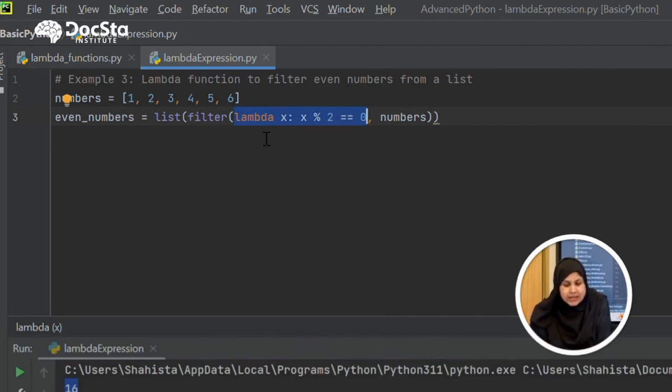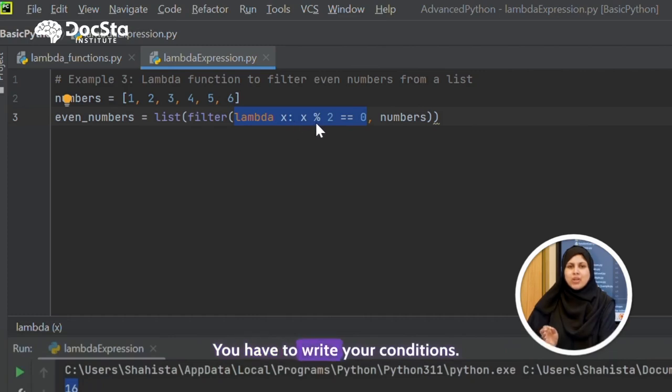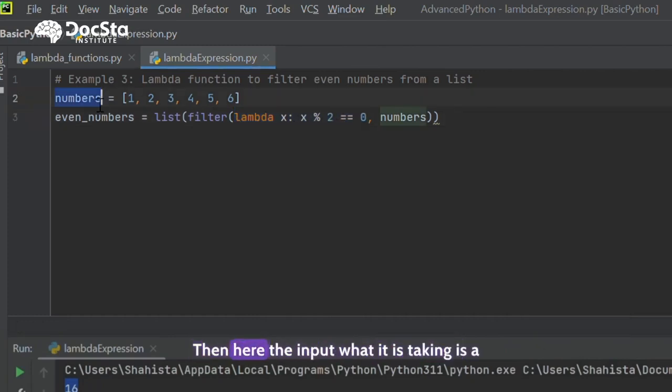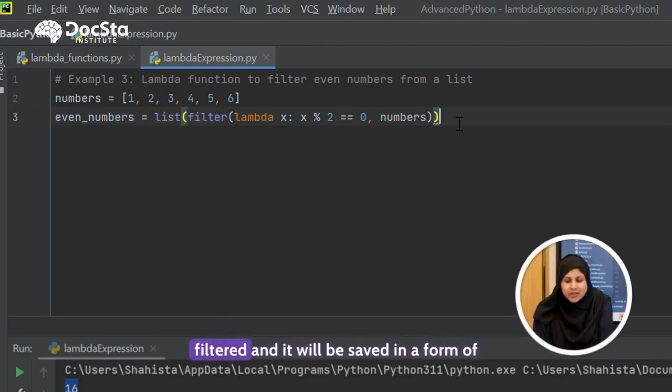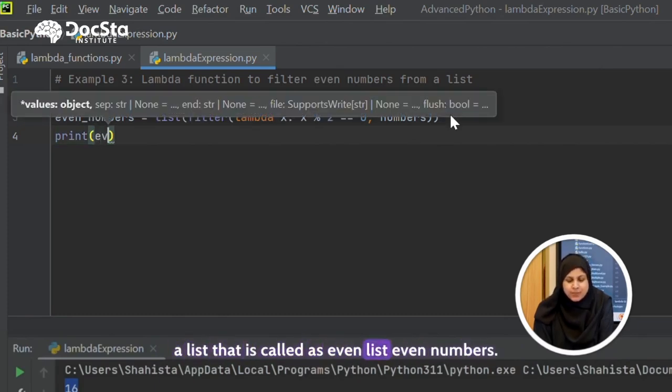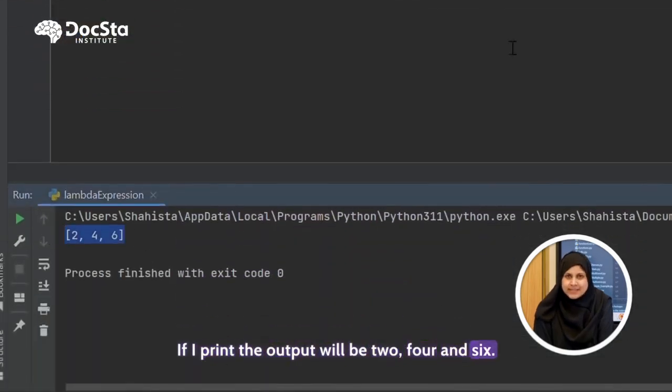Let us see. The lambda, as I told you, is an inline function. Only in a single line you have to write your conditions. Here the input it is taking is a number, and when I divide that number, if the remainder is 0, of course it is an even number. So all the numbers whose remainder is 0 will be filtered and saved in the form of a list, called even numbers. If I print, the output will be 2, 4 and 6.